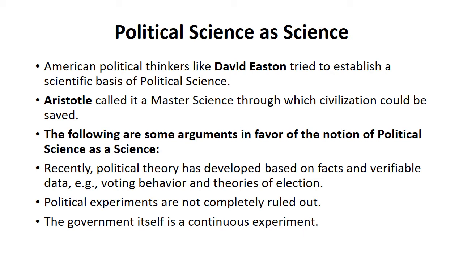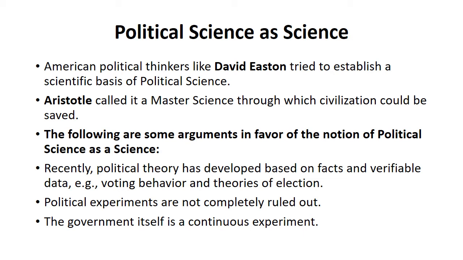The other argument which supports political science as a science is that government itself is a continuous experiment. The making of government, the collapsing of government, the process in which a government comes into power, the process in which a government is dissolved, the political participation of people, all these things are actually an experiment. So we cannot say that there is no experimentation in political science. There are some sort of experiments in political activities.